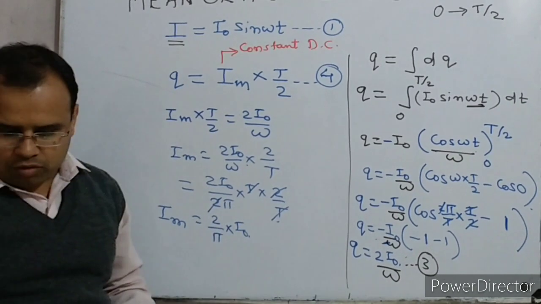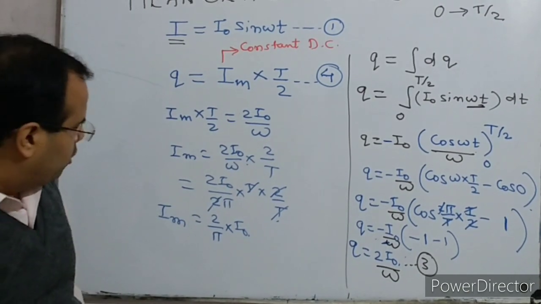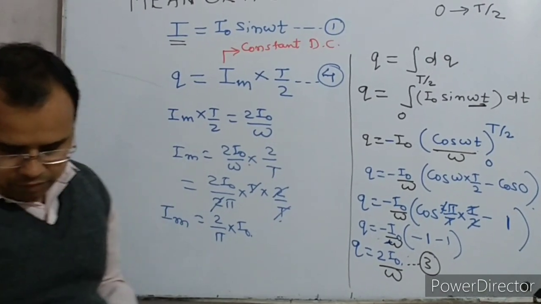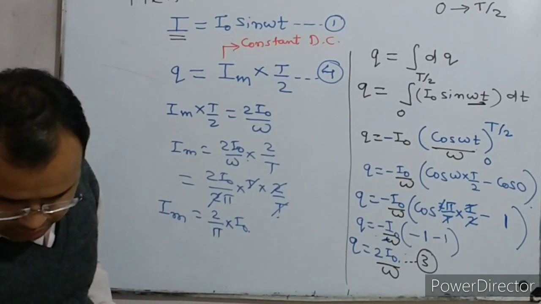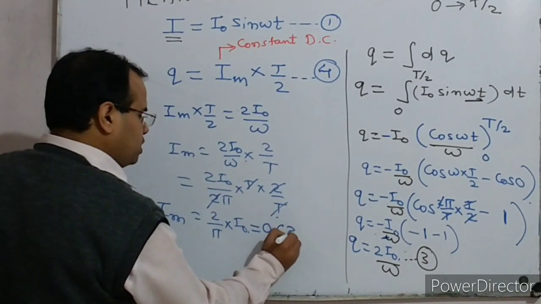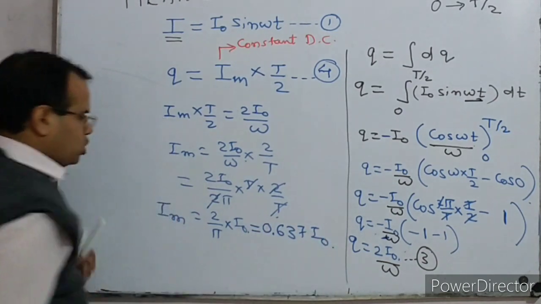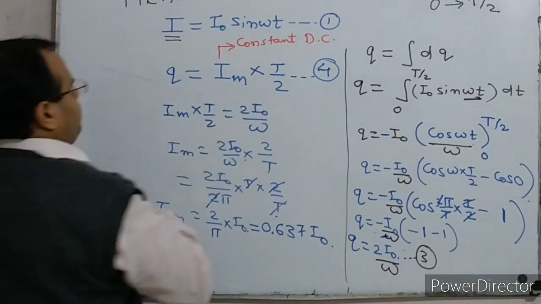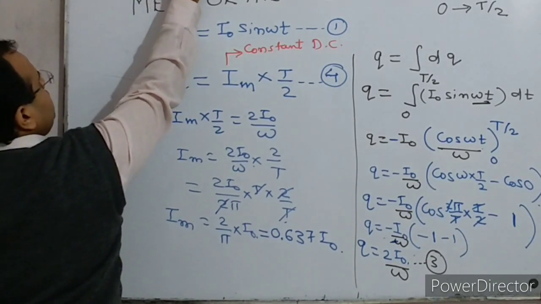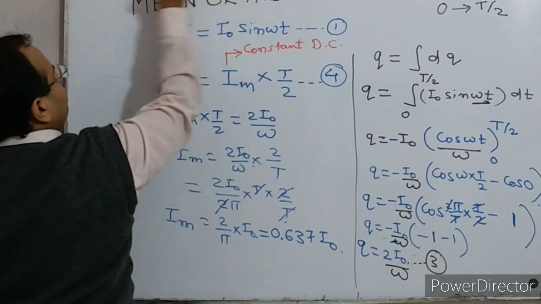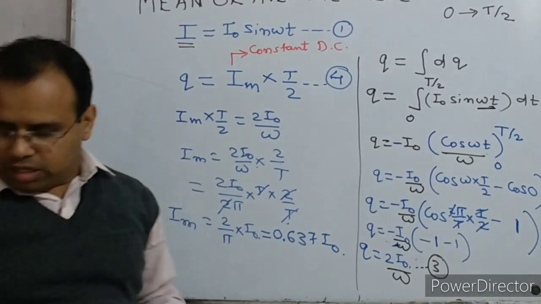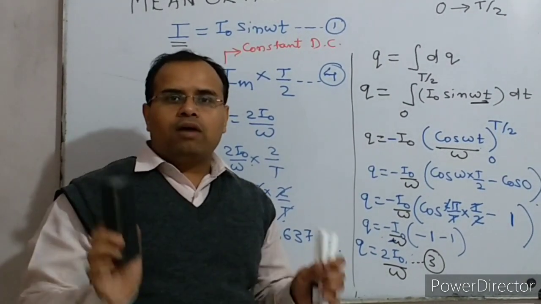The value of 2 upon pi multiplied by I naught, we can find, and this value will be 0.637. So you can write it like this: 0.637 times I naught. So the average value Im is equal to 0.637 times I naught, which is the peak value. So this is how you can find the average value of alternating current over a half time period.